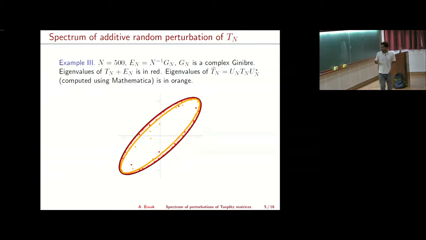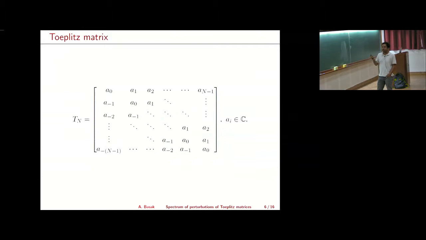Okay, so all these examples that I have described, these 3 examples, fit into a broader class, which is Toeplitz matrices. By Toeplitz matrix, I mean that you are given a collection of complex numbers, a_i. You put a_0 on the main diagonal, a_1 on the first super diagonal, a_2 on the second super diagonal, and so on and so forth. And similarly, put a_{-1} on the first subdiagonal, a_{-2} on the second subdiagonal, and so on and so forth. So this is what is known as a Toeplitz matrix. You can see each of the 3 examples fits into this category.